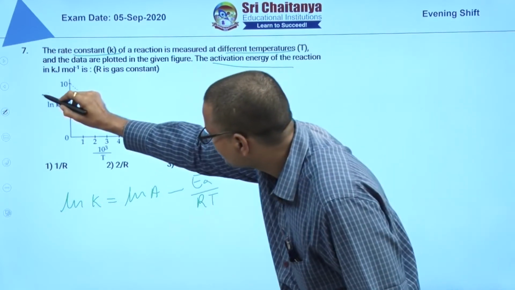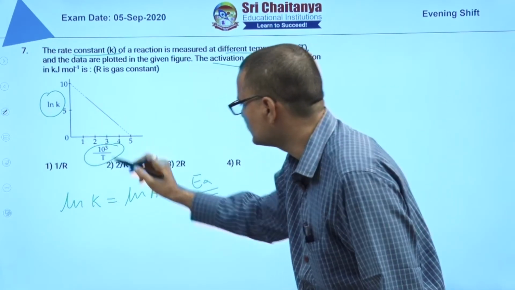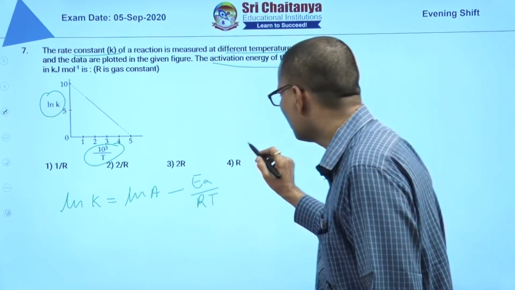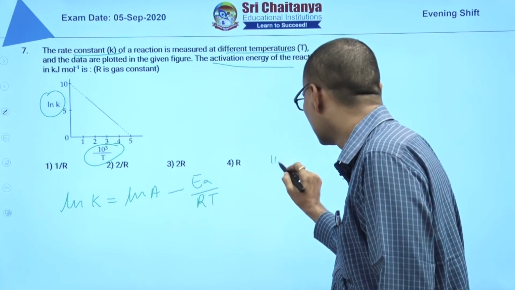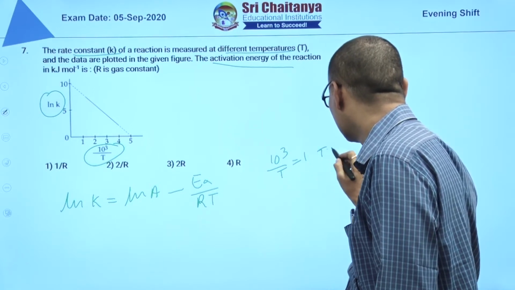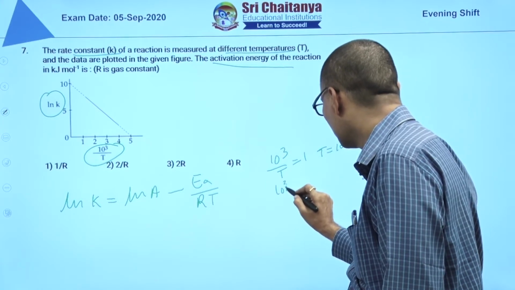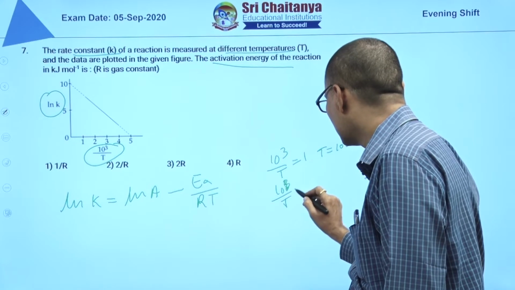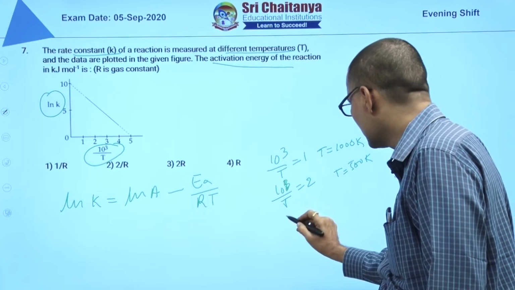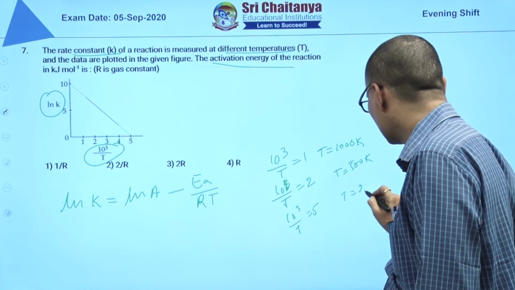On the y axis we have taken ln k, and on the x axis 10 power 3 by T. 10 power 3 by T equal to 1 means T is 1000 Kelvin. 10 power 3 by T equal to 2 means T is 500 Kelvin. Similarly, 10 power 3 by T equal to 5 means T is 200 Kelvin.